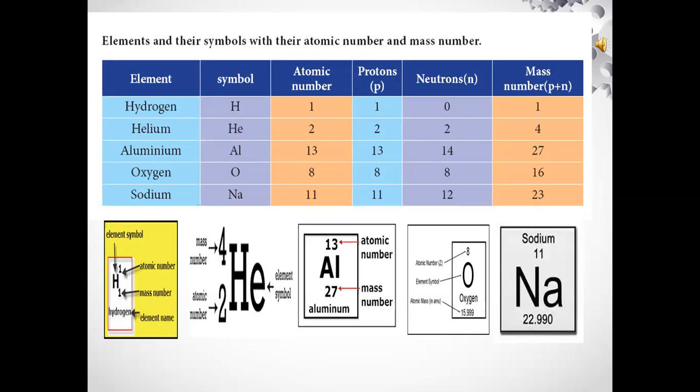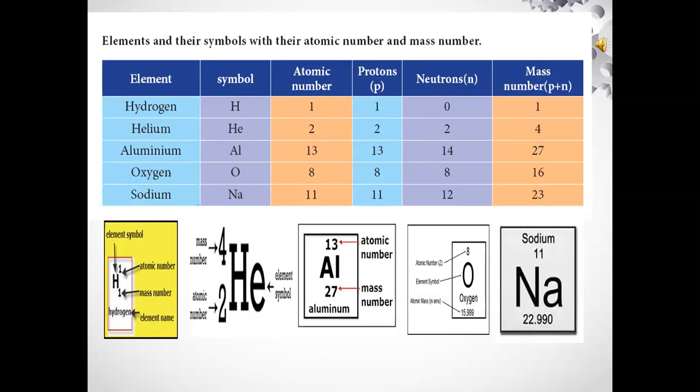Next one, helium. Helium atomic number is 2. Proton is 2. Neutron is also 2. So mass number is 2 plus 2 equals 4. The mass number of helium is 4. Next one, aluminium. Aluminium atomic number is 13. So protons present in aluminium are 13 and neutrons are 14. So mass number of aluminium is 13 plus 14 equals 27.